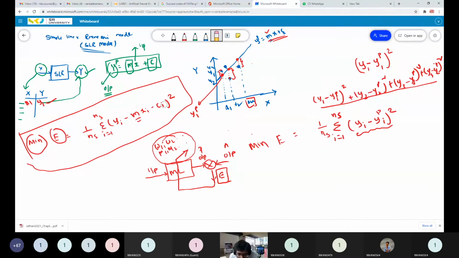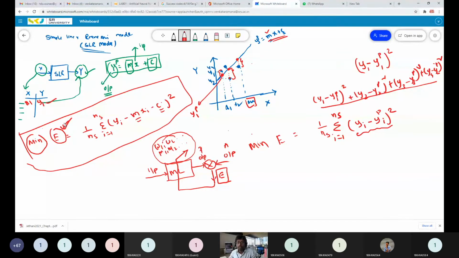So you have to run the training. During the training, you are slowly updating your model parameters m and c so that your error will be minimized.